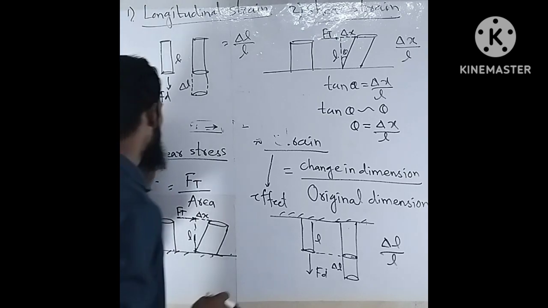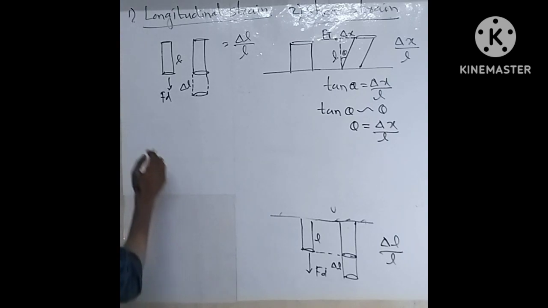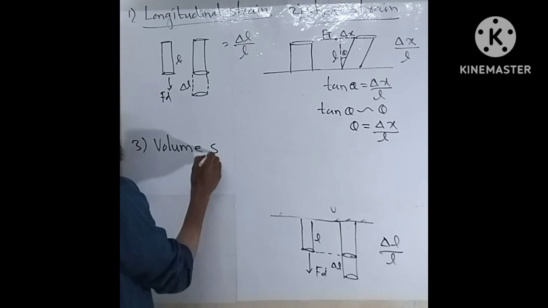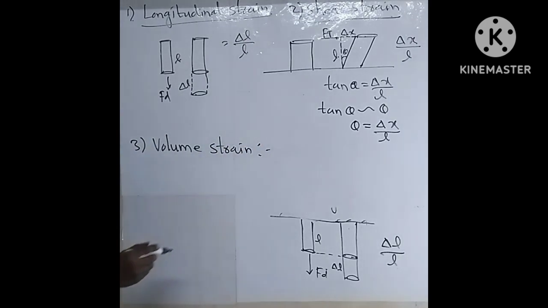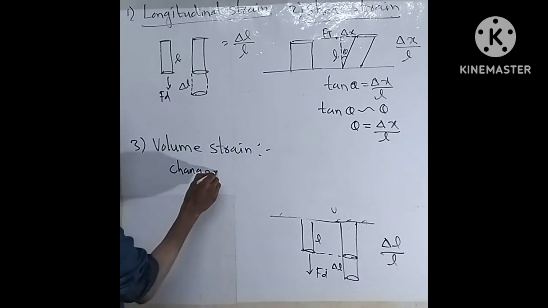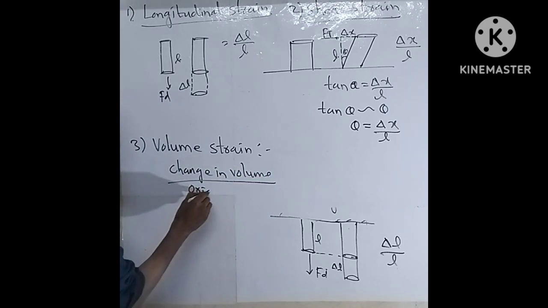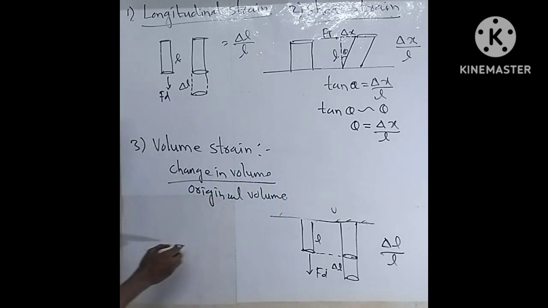Now number three is volume strain. So this will be a ratio of change in volume upon original volume. We take an example of solid material kept inside the liquid.